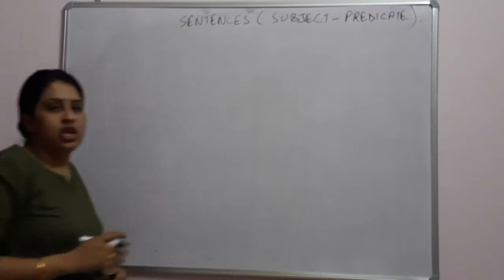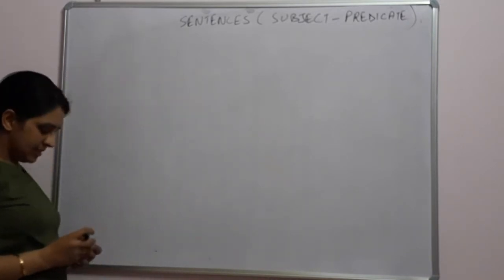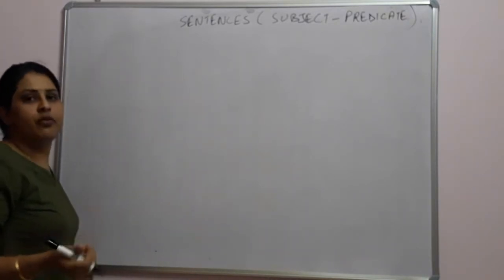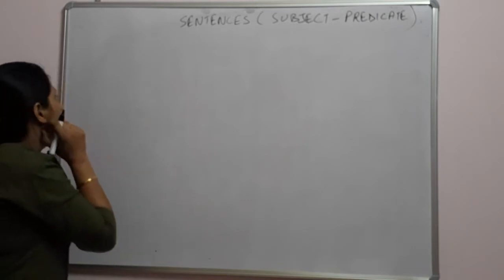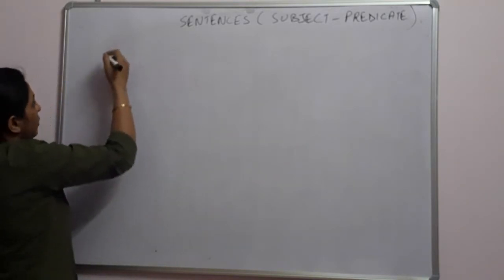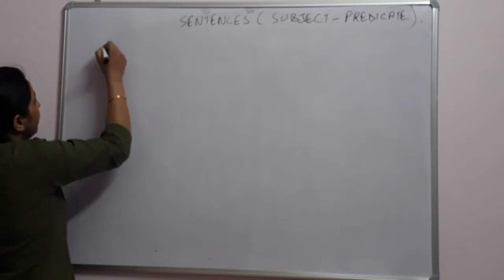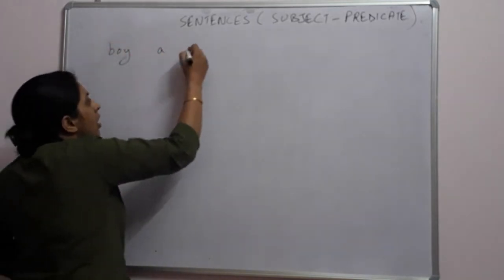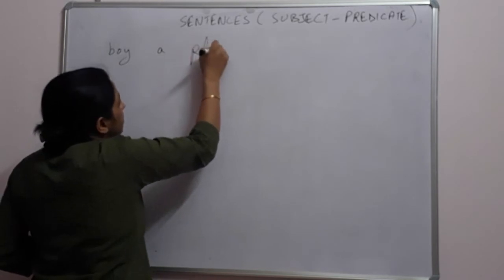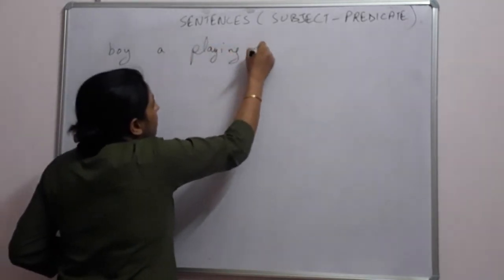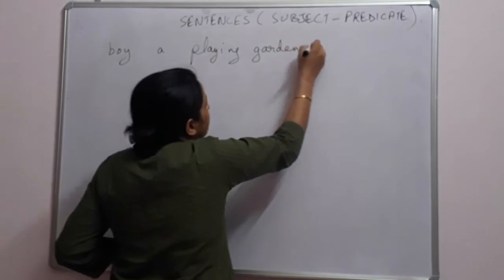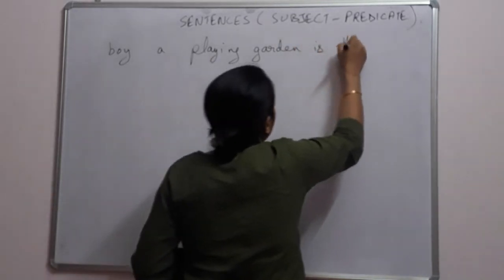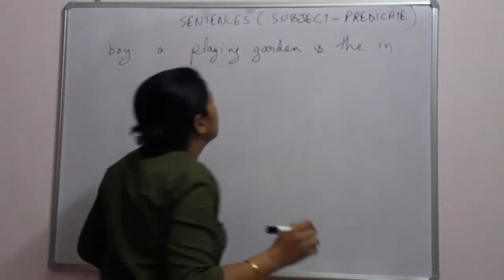Okay? So, like I told you in sentences, how we form these sentences. Just as I said earlier, we will take some words in a random way, that is boy, playing, garden, is, the, in.